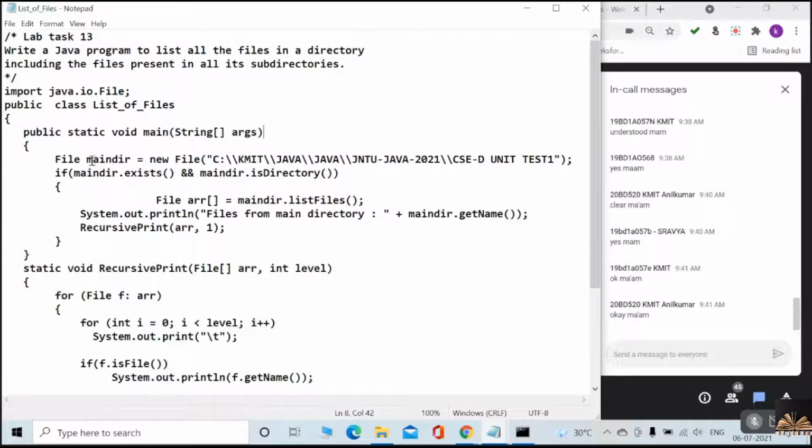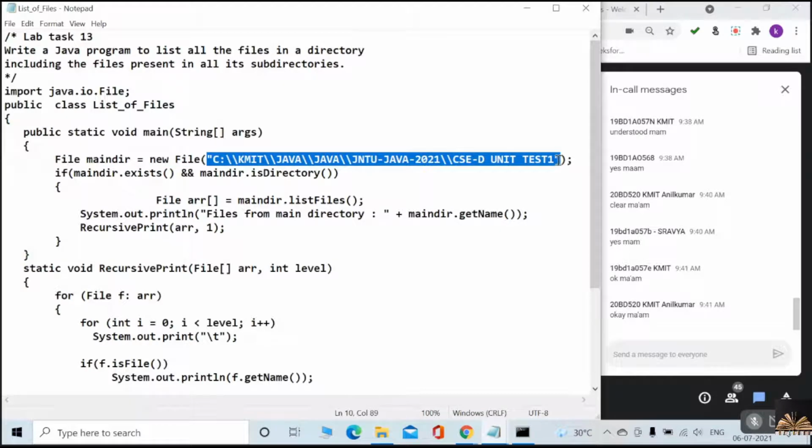That's the reason I am creating a file object, the main directory file object. And for that directory, I am passing the path, the relative path. This is the folder, CSCD unit test 1.